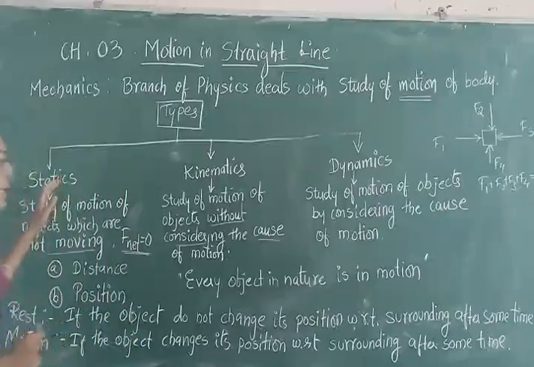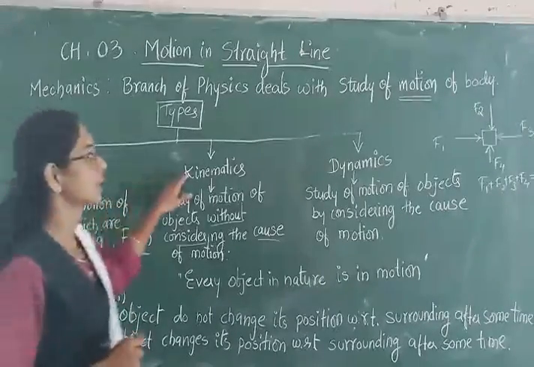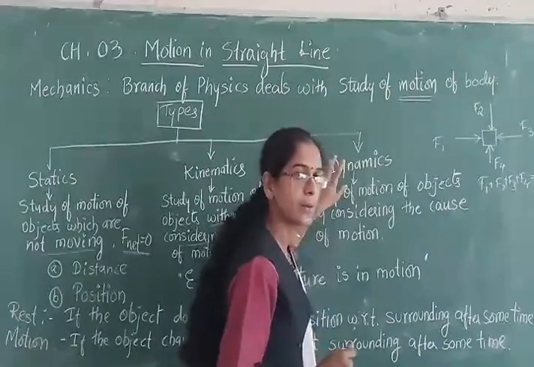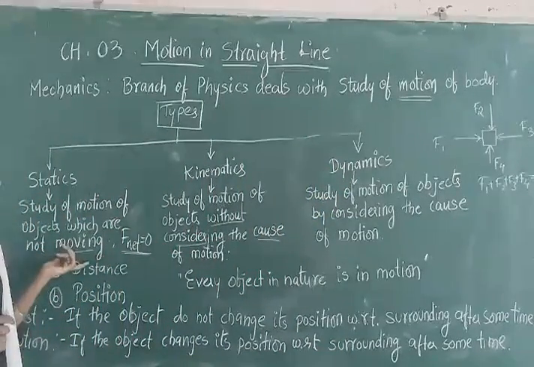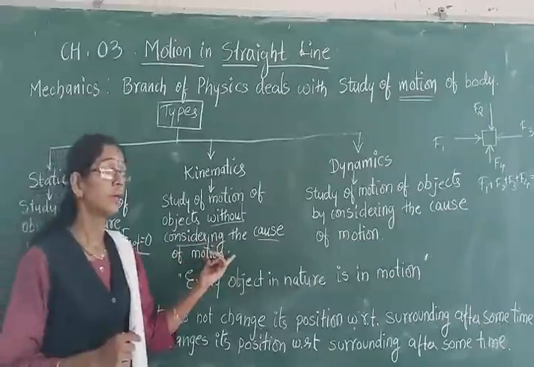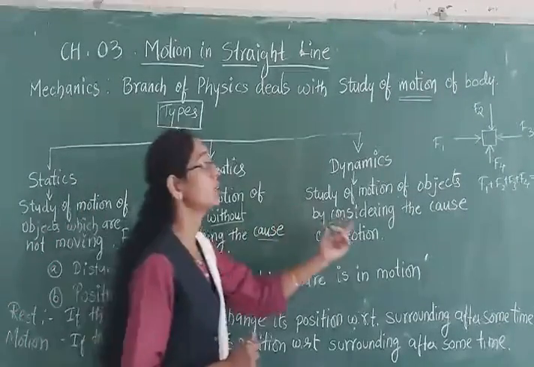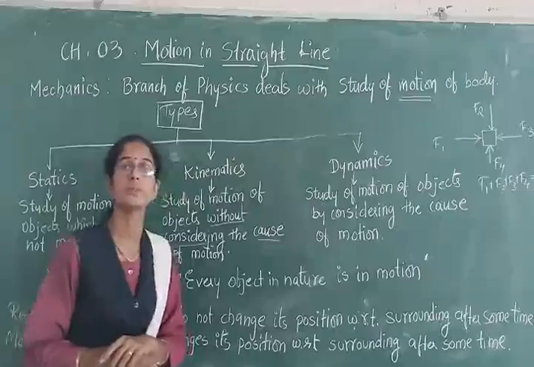So here we have studied the three branches. One is statics, kinematics, and what? Dynamics. So here we are considering the motion of objects which are not moving at all. Here without considering the cause of motion, and here with considering the cause of motion.